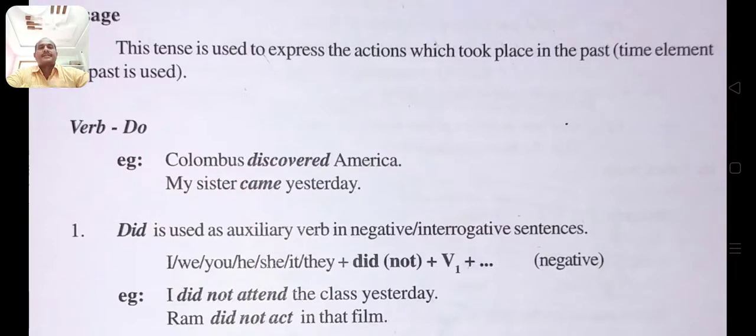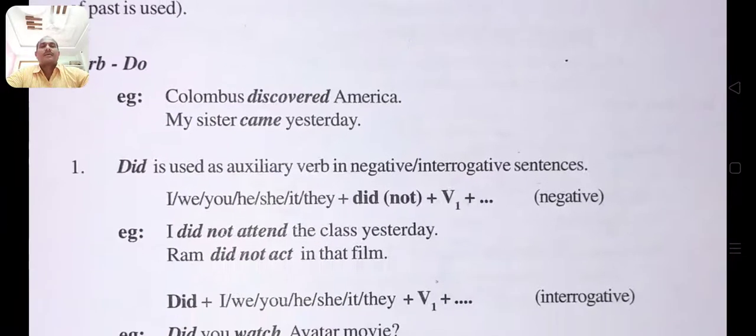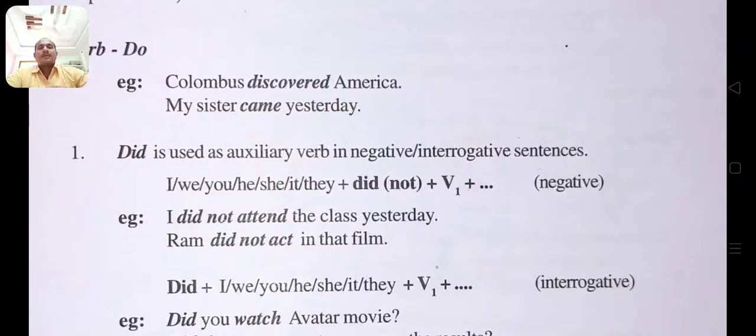Okay, right. Examples: Columbus discovered America. My sister came yesterday. Did is used as an auxiliary verb in negative and also interrogative sentences. Do is the first form, did is the second form of do.